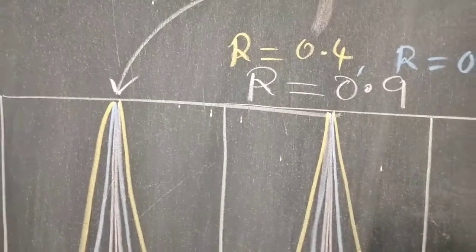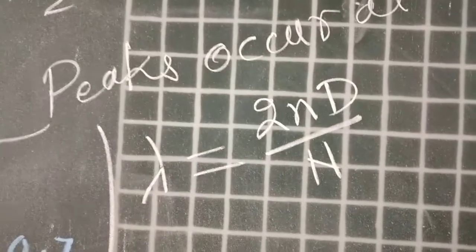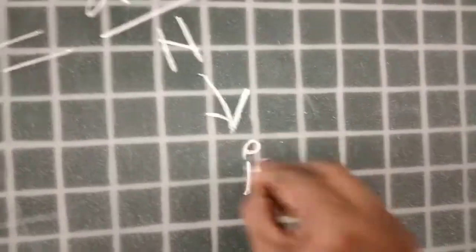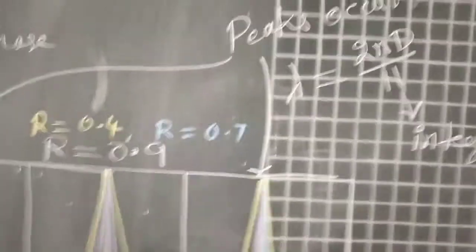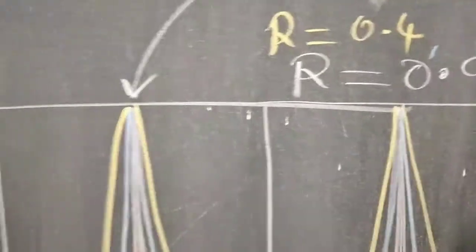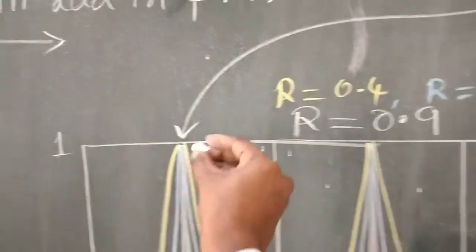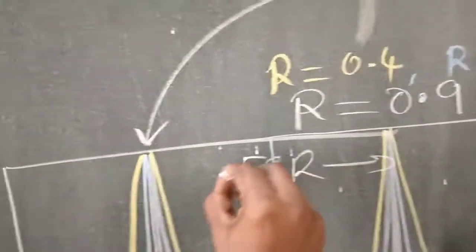These peaks will occur for the wavelength lambda equal to 2nd divided by n, where n is some integer. For some integer n, if this equation is satisfied, then we obtain the peaks in this diagram. The difference between the peaks is the FSR, free spectral range.